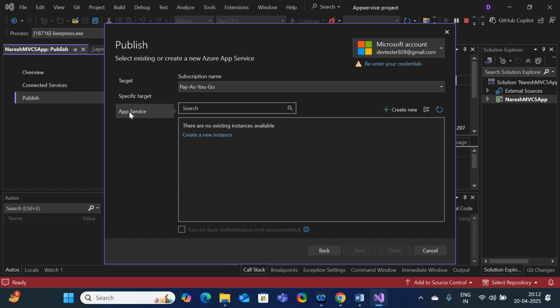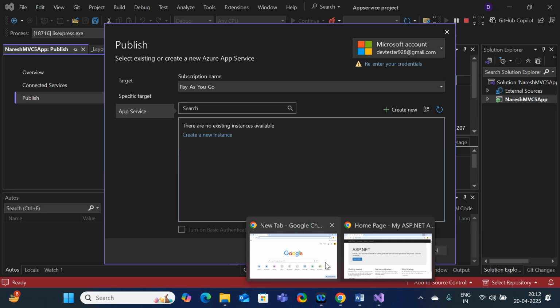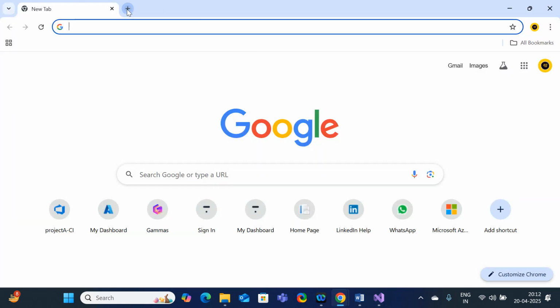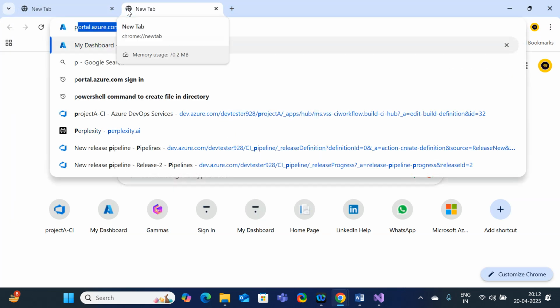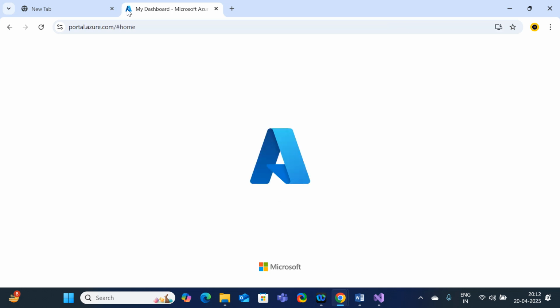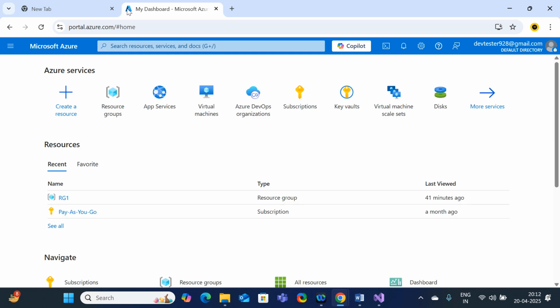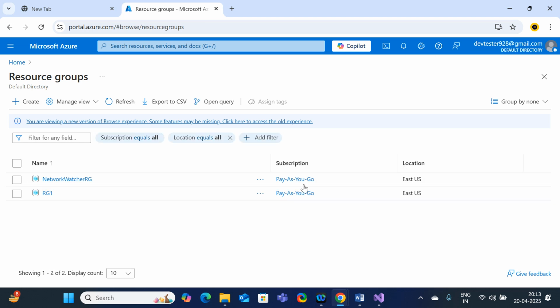Then here it is showing the tab for app services. Right now, is there any app service currently running on my Azure account? No. I am going to show you each and everything. Here open portal.azure.com. I am going to log on to my portal, and I just want to check whether there are any app services currently running on my account. If it is already running, then surely it will be reflected here in Visual Studio Code. But here it is not showing anything, which means there are no services.